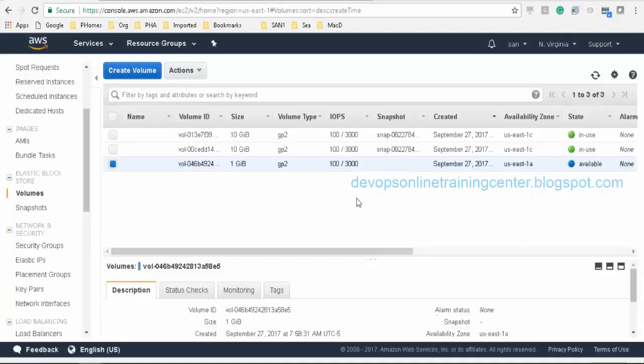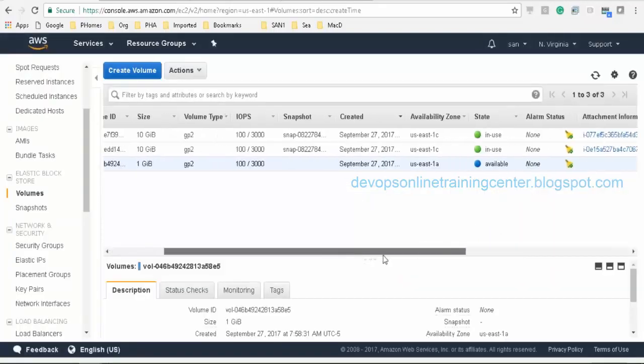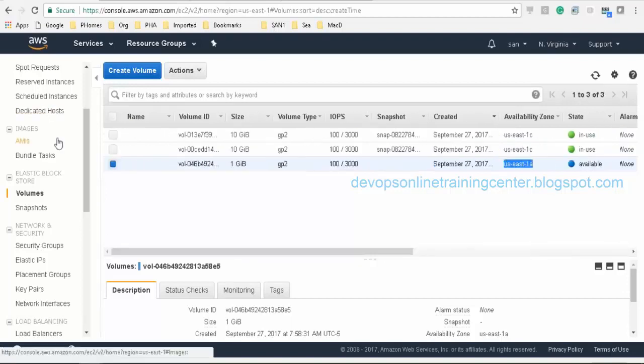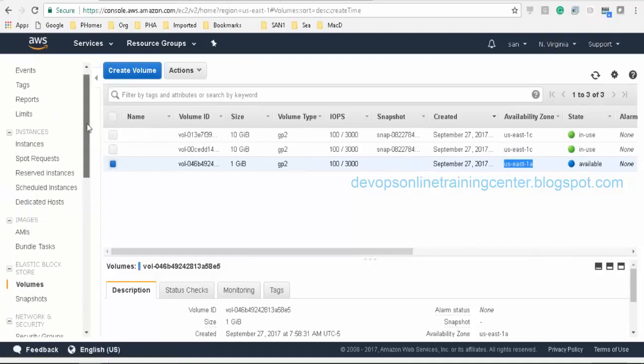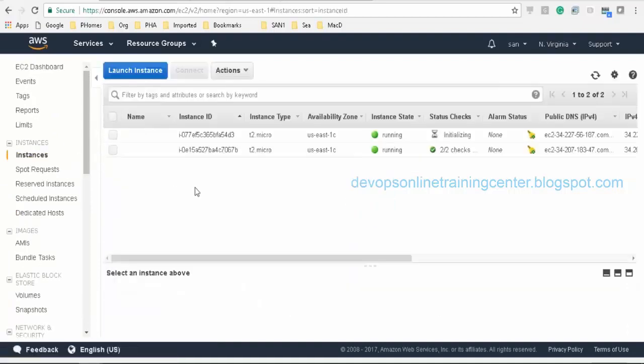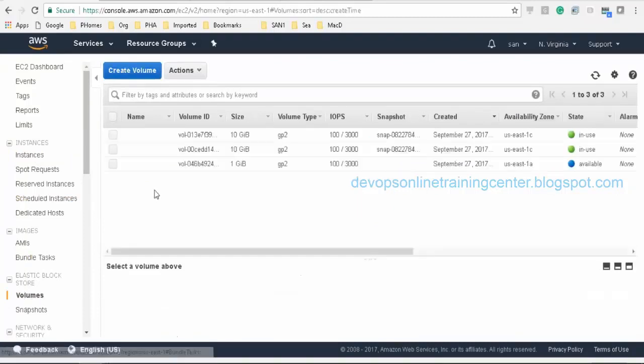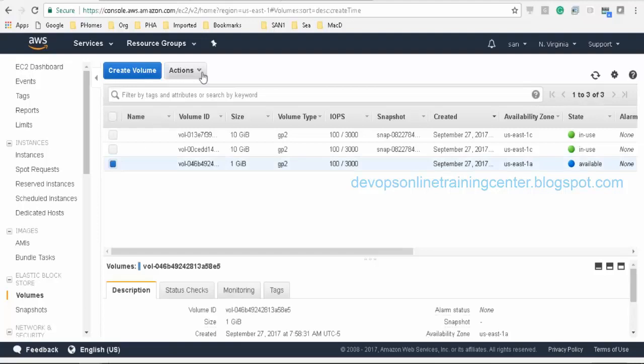So let us see what availability zone we have created. This volume is created in US East 1A. And where are my EC2 instances created? Okay, US East 1C. So let me create the volume in US East 1C. I'll delete this one. The volume can be attached only to an instance running in the same availability zone.